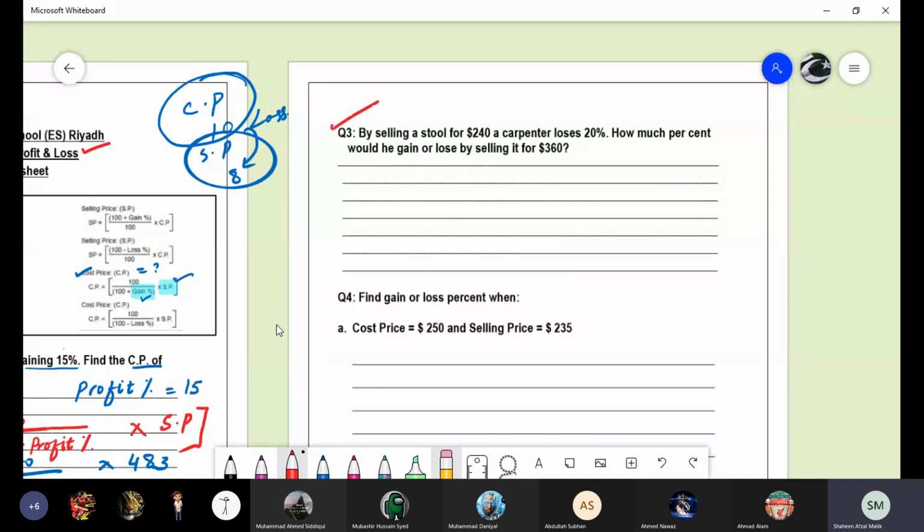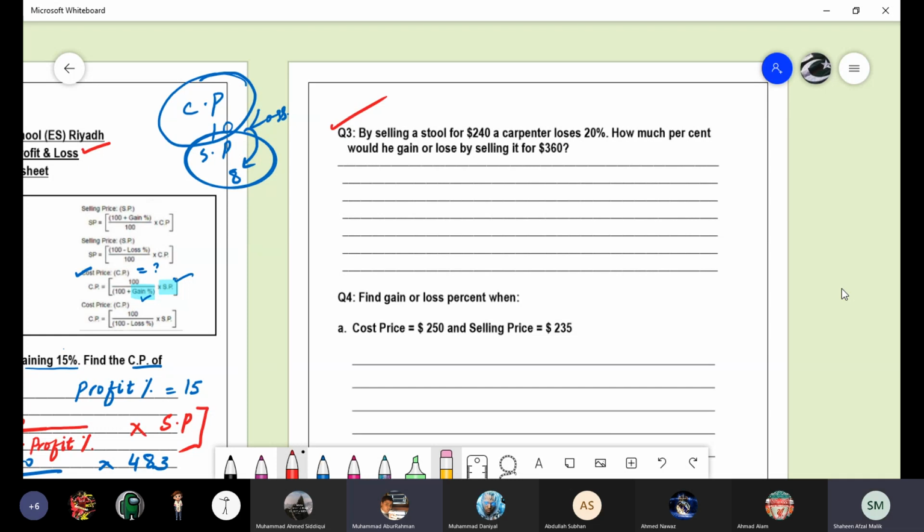Okay, question number 3, Abdul Rahman has to solve. Yes, Abdul Rahman, is he present or not? Yes, ma'am. Okay, Abdul Rahman, beta, look at the values.